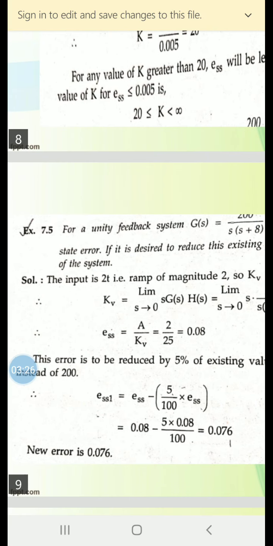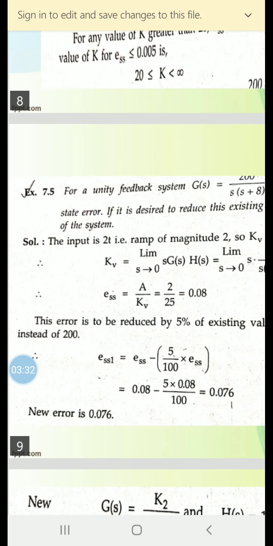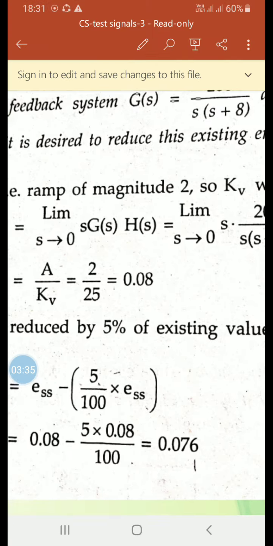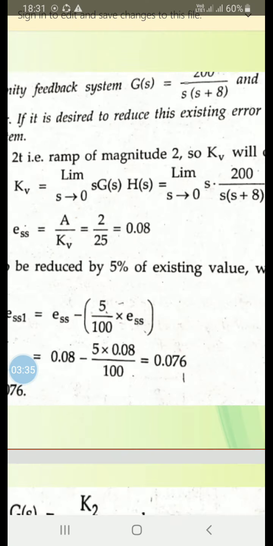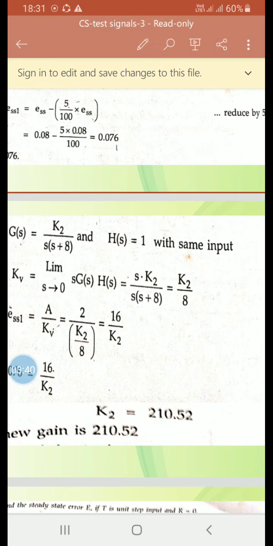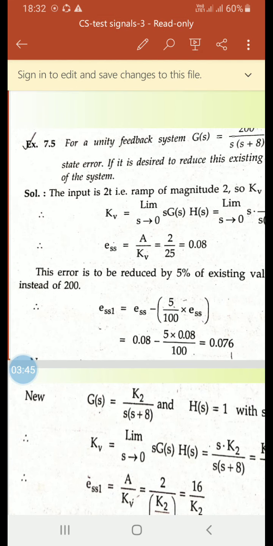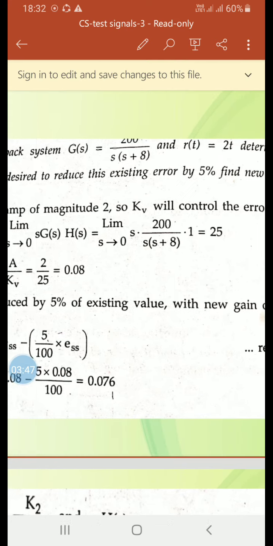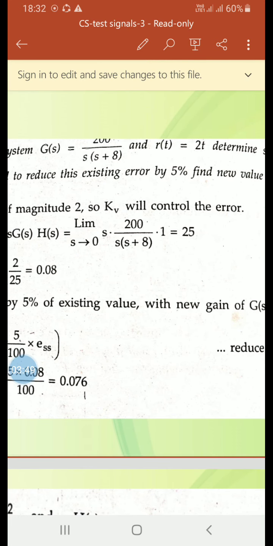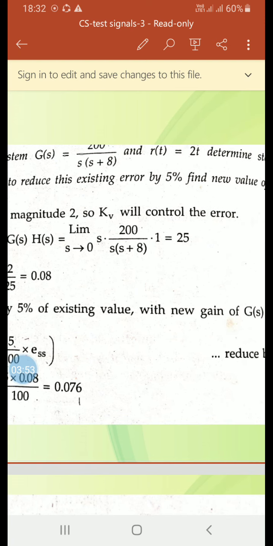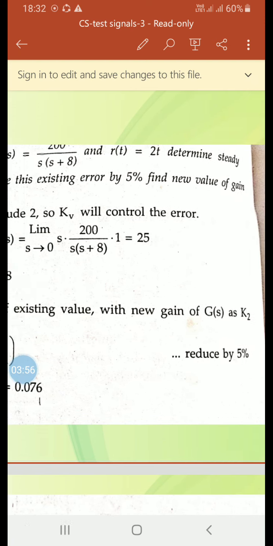For a unity feedback system, G(s) is given as 200 divided by s(s plus 8), and r(t) is equal to 2t.